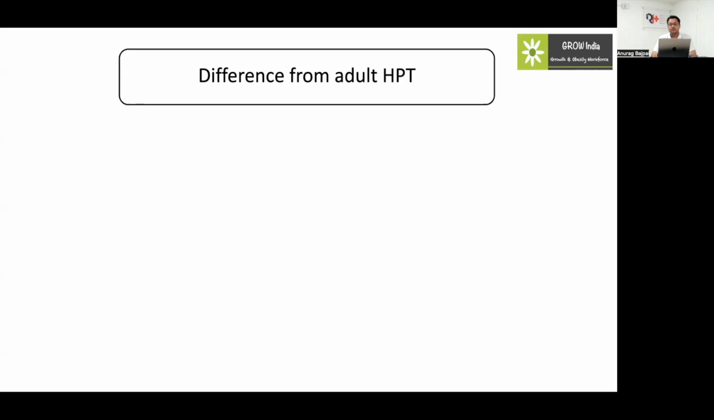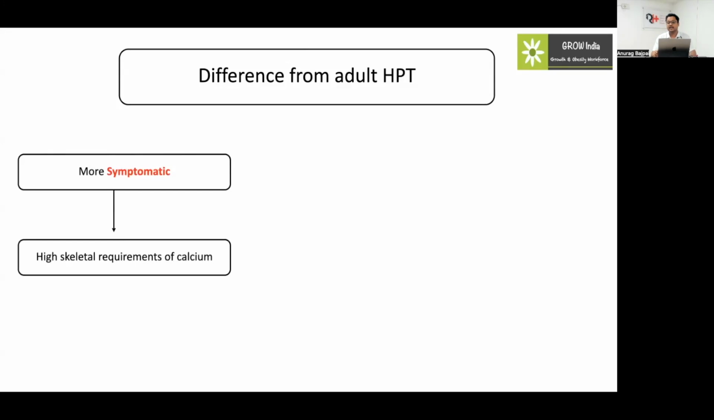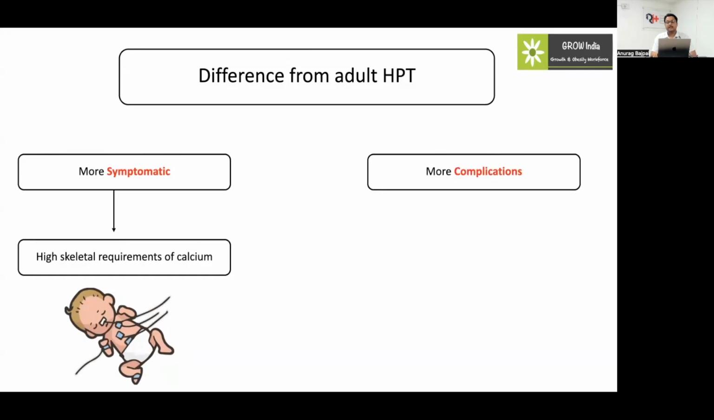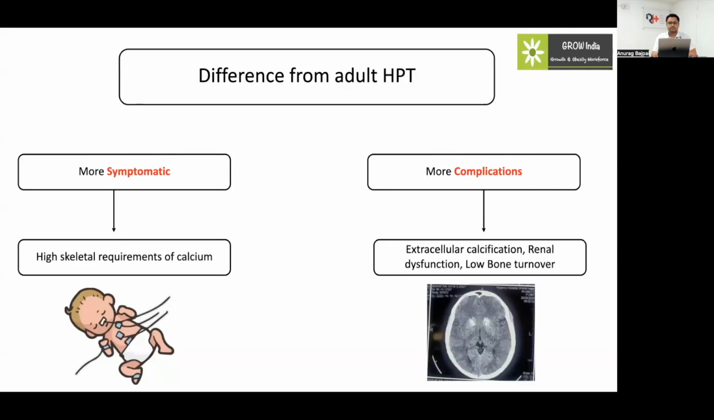The major difference from adult hypoparathyroidism is that children are much more symptomatic in comparison to adults due to the high skeletal requirements of calcium, requiring multiple hospital admissions due to hypocalcemic episodes. Not only that, they are much more prone to develop complications in terms of extracellular calcifications like basal ganglia calcification and renal calcification, leading to nephrocalcinosis and renal dysfunction, and a low bone turnover state.